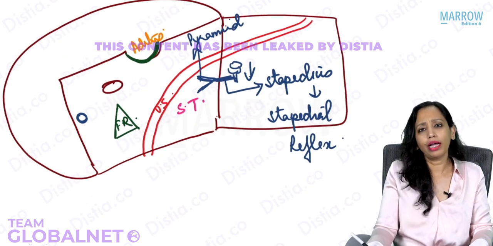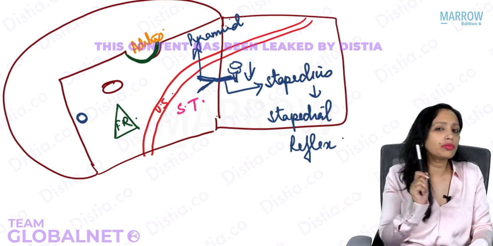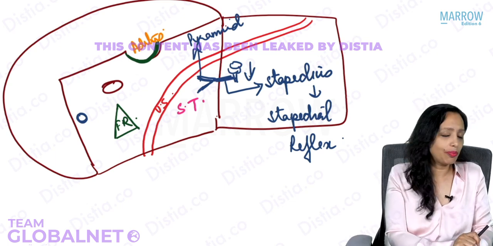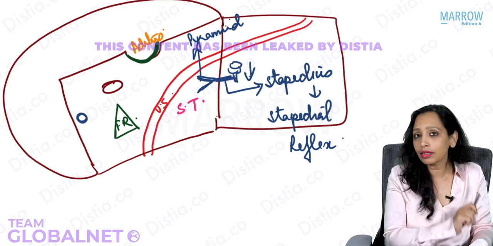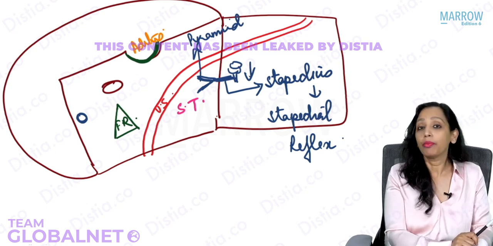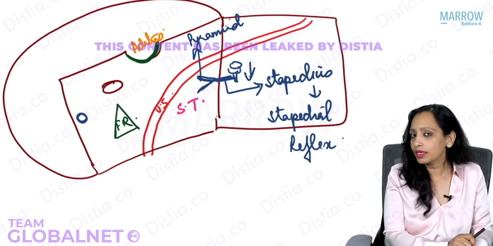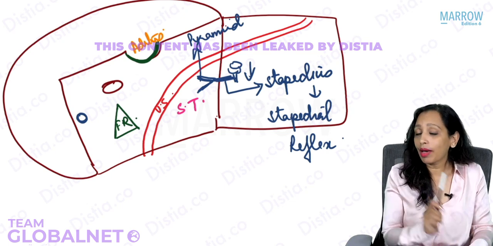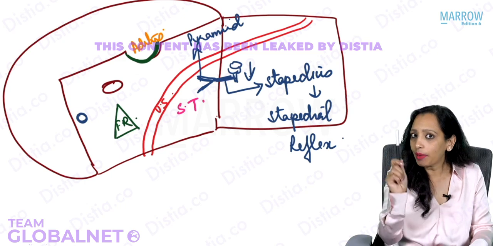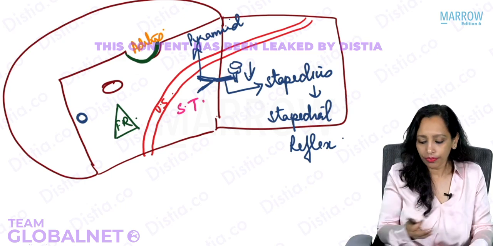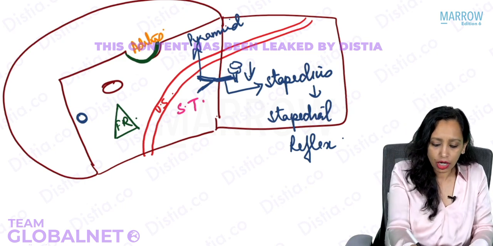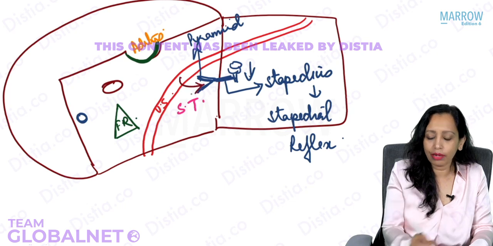But for now, I just want to ask you, the stapedial reflex is mediated by which muscle? Yes, the stapedius muscle. Tell me, the stapedius muscle will be supplied by which nerve? Because I also told you the tensor tympani is supplied by which nerve? Yes, the tensor tympani is supplied by the same as the muscles of mastication, that is the mandibular nerve. The stapedius will be supplied by? Yes, just behind that is the facial nerve. So that gives branches to the stapedius.